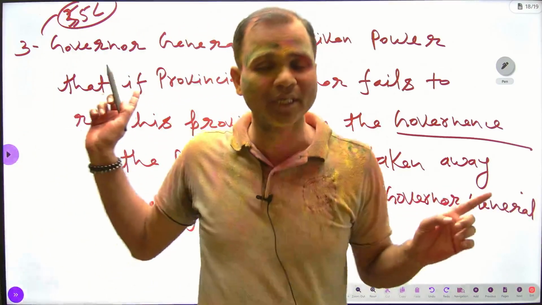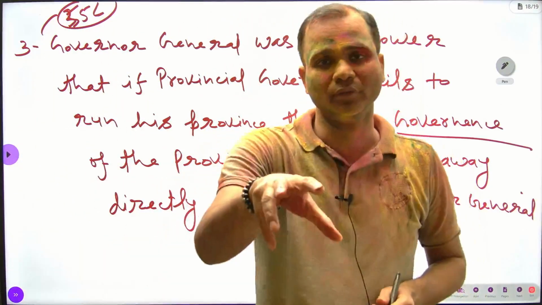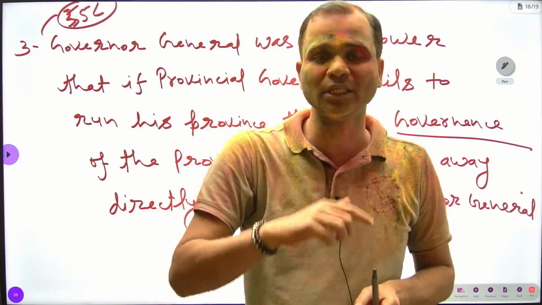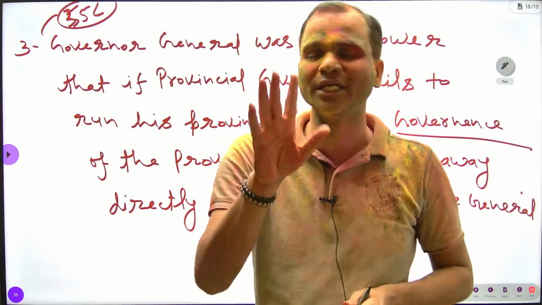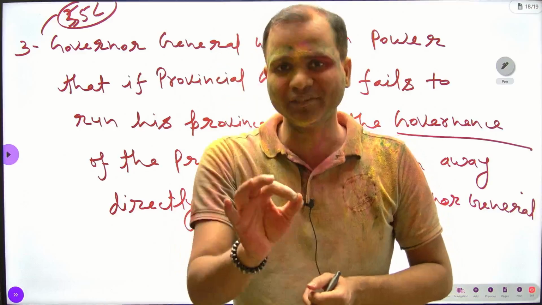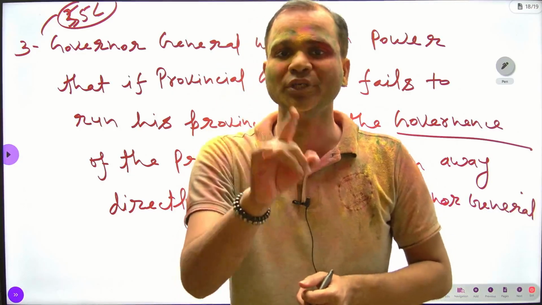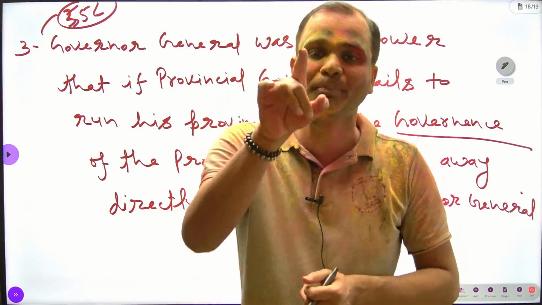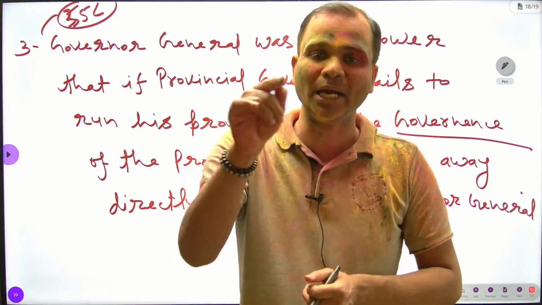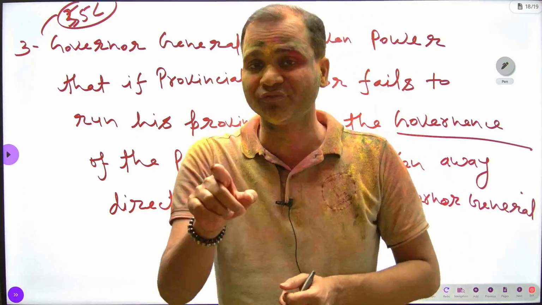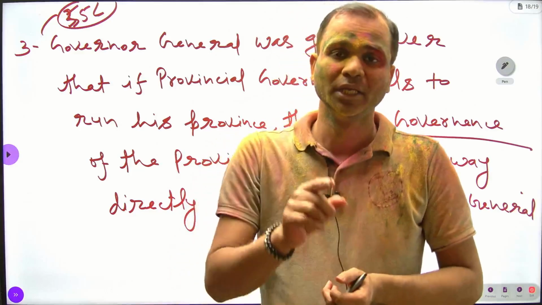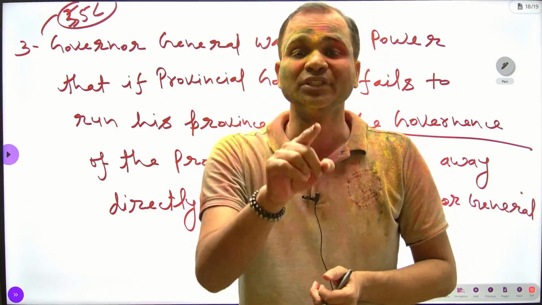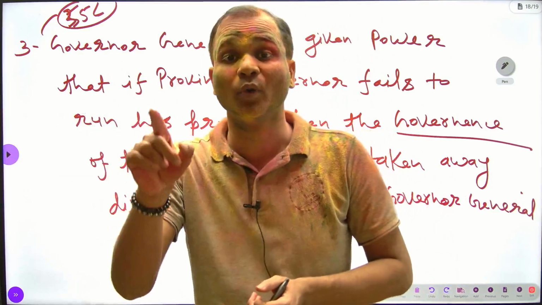What is written here? In this act, a provision was made that if the governor of the province fails to manage their province, then the governance of the province would be taken directly by the Governor General.